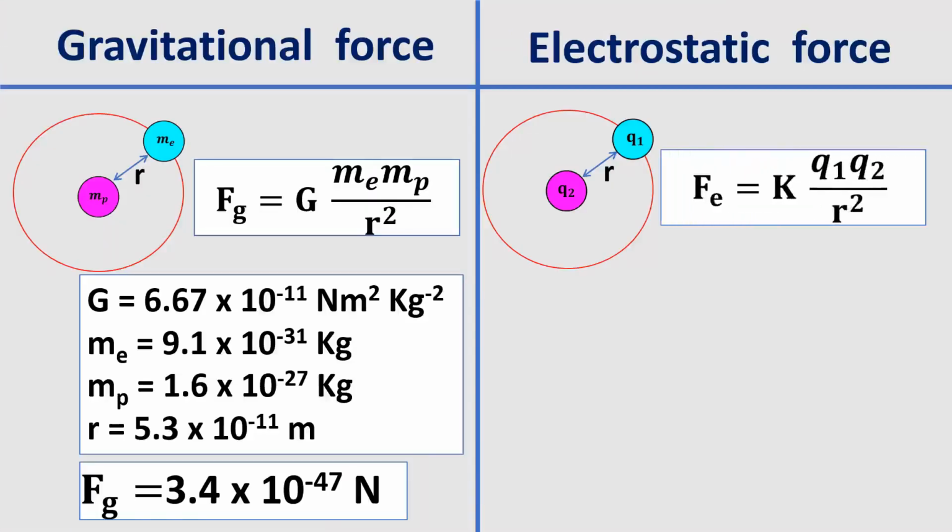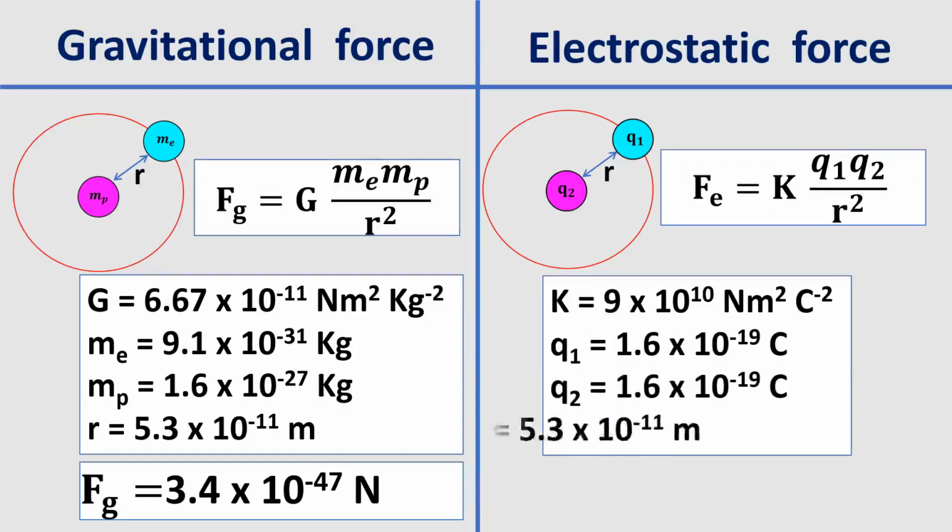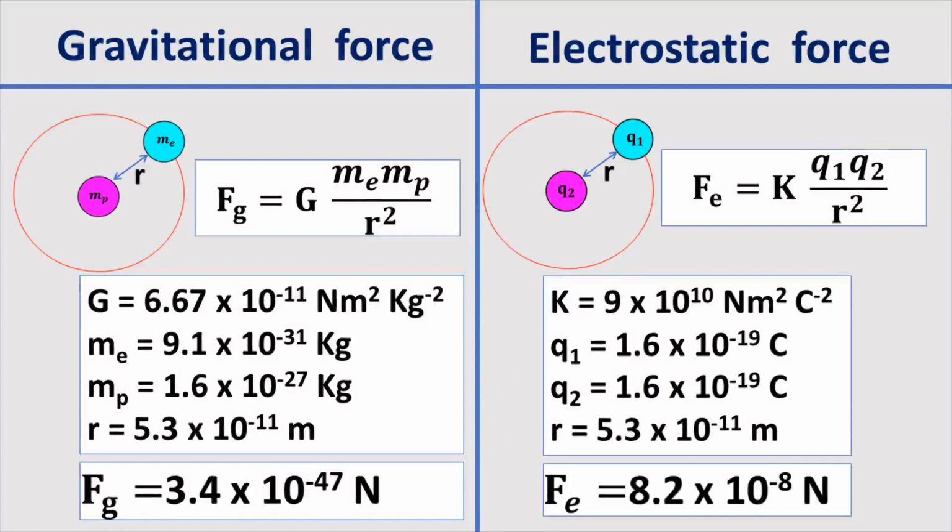In the same way, let us calculate the electrostatic force between the proton and the electron. Fe equal to K into Q1 Q2 by r square. Substituting the values of K, Q1, Q2 and r, we will get Fe equal to 8.2 into 10 power minus 8 Newton.